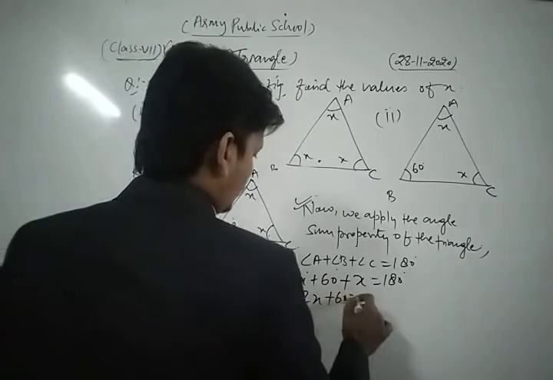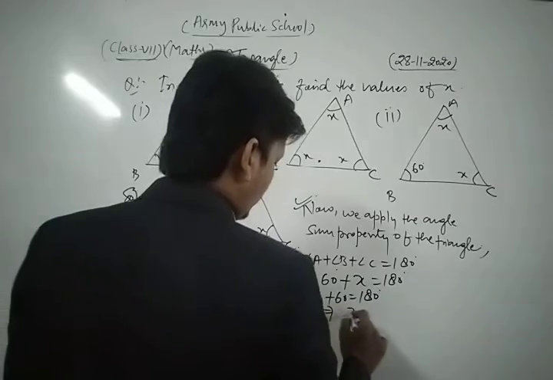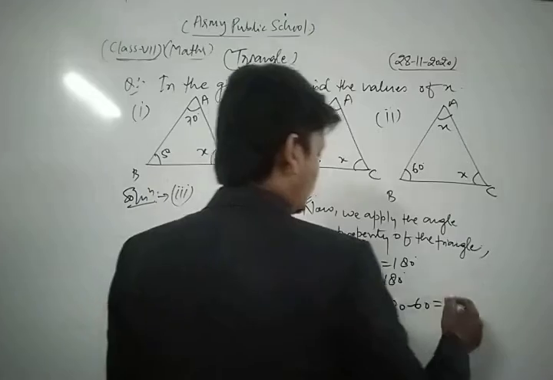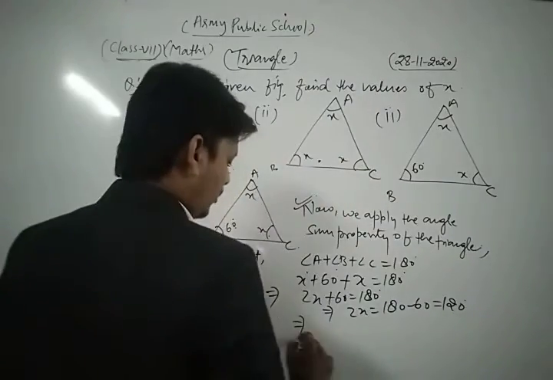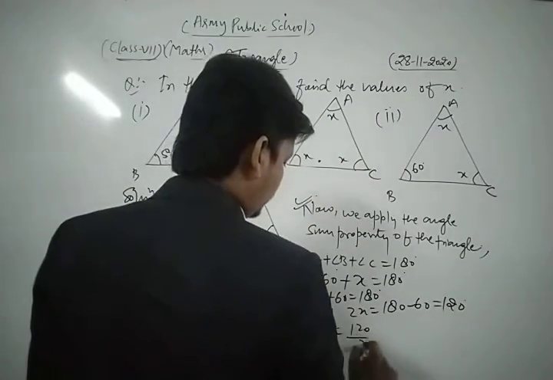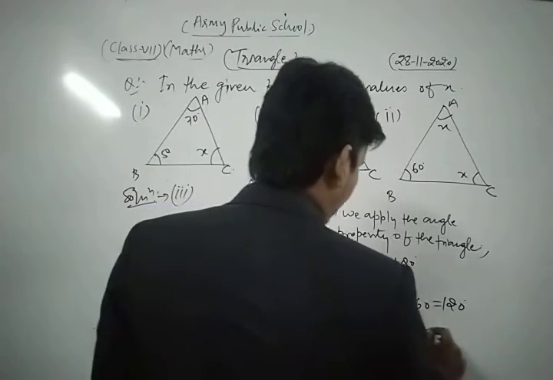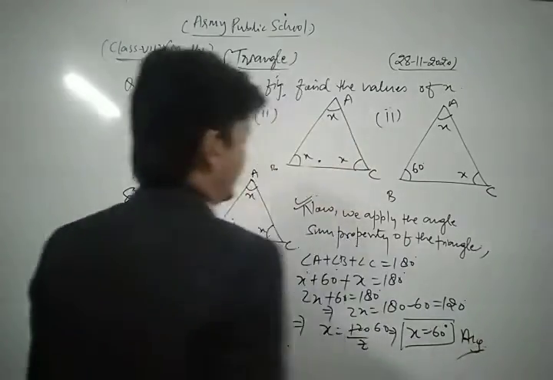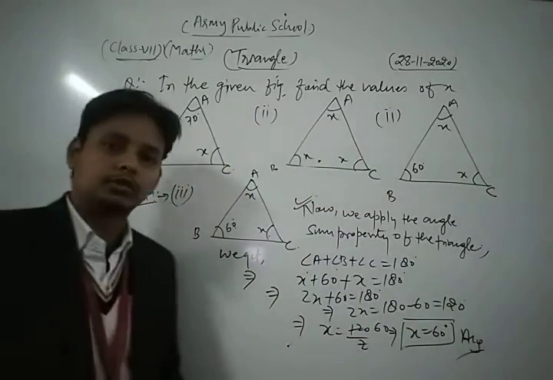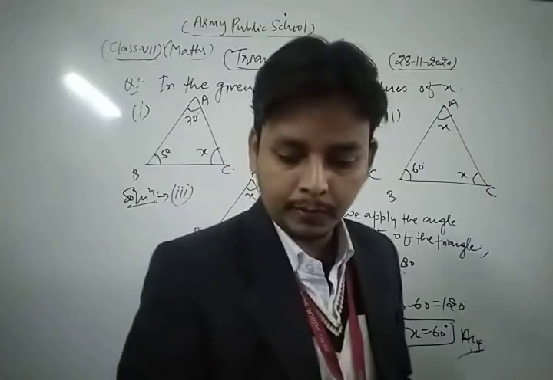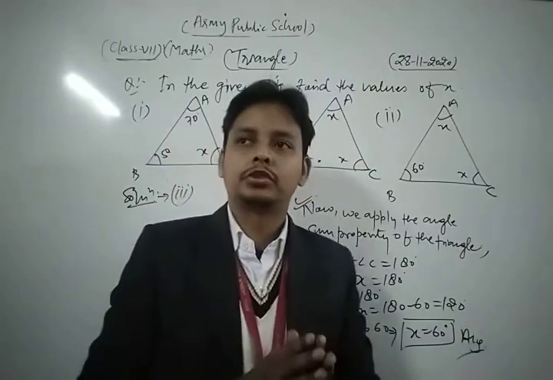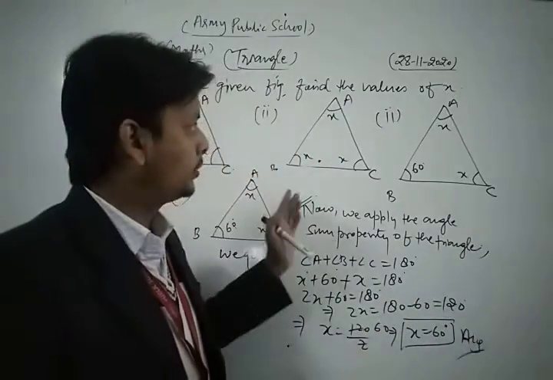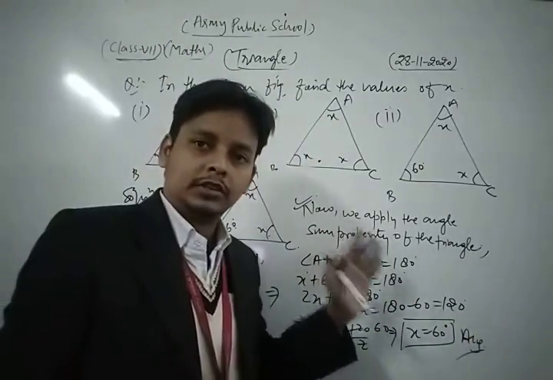Now 2x plus 60 is equal to 180. Thus the value of 2x is equal to 180 minus 60, which is 120. Thus the value of x is equal to 120 upon 2, which is 60 degree. Okay. Thus this is our required solution of the given question. Thus dear students, in this way you can solve each and every question of your NCERT exercise based on the topic angle sum property of the triangle.